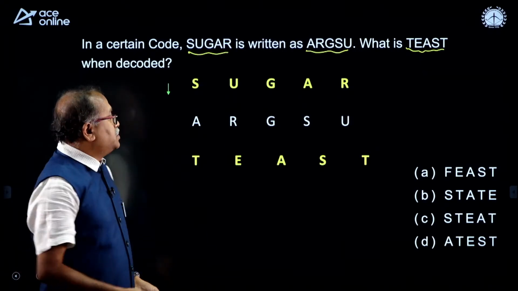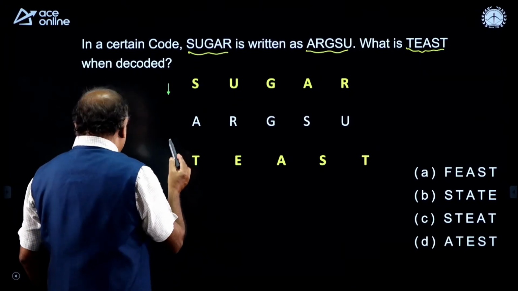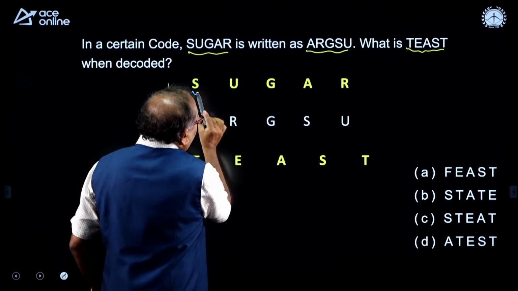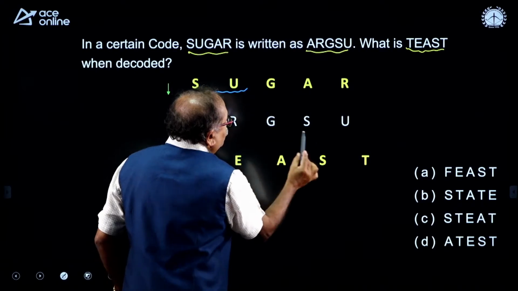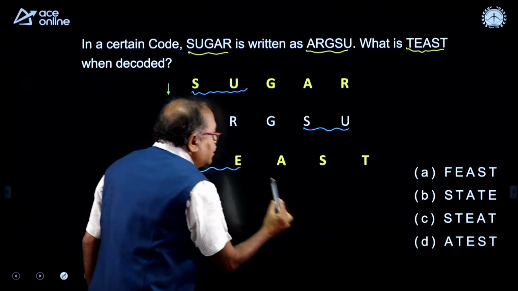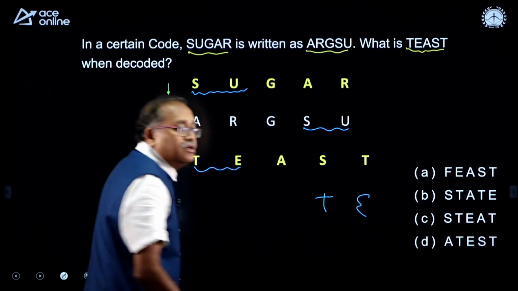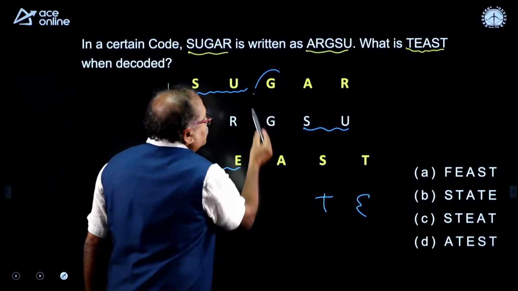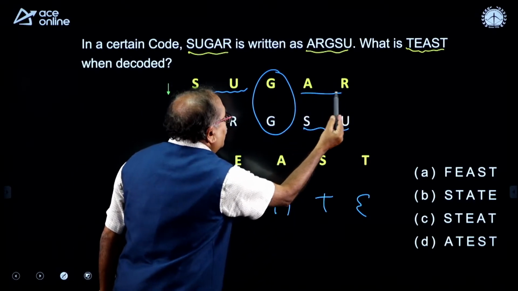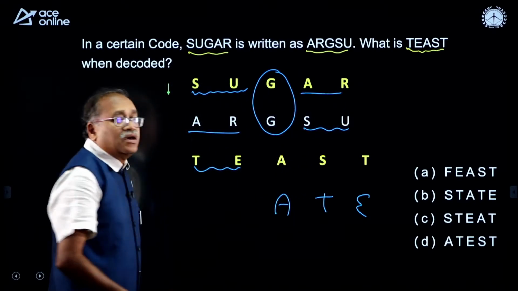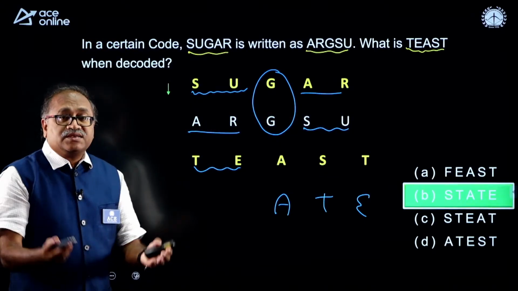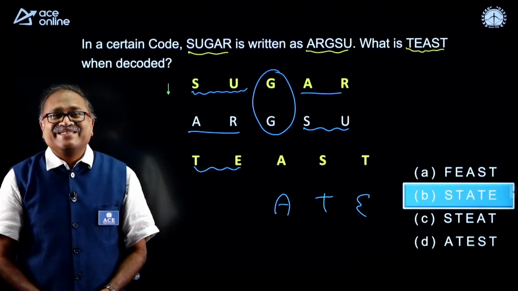All of you are so good when it comes to coding and decoding. I should really appreciate you people, because you noticed instantly S and U. So this is T and E, I will be writing T and E here. What a beautiful response, the middle letter is the same. So this is A, and here AR is shifted over here. Beautifully answered. Your answer B is 100% right.